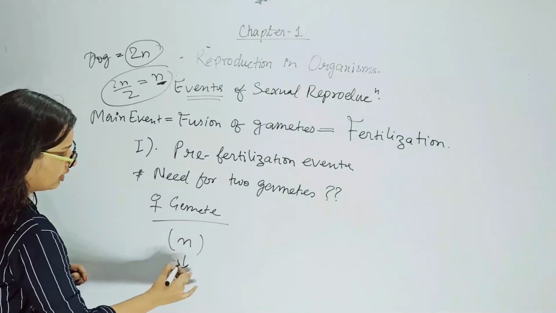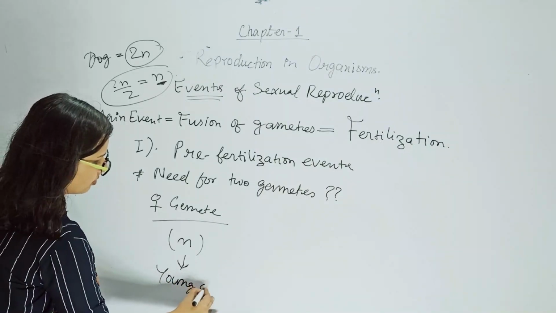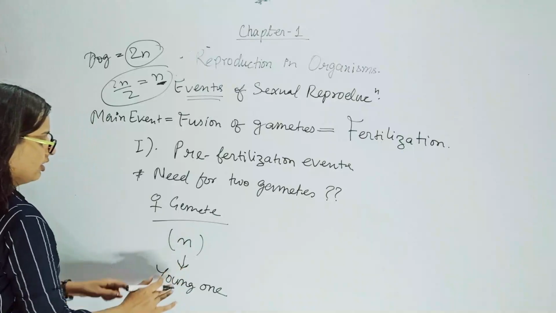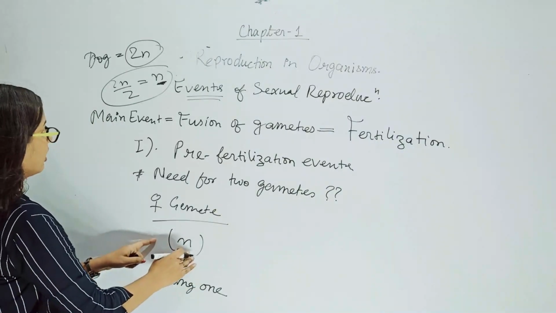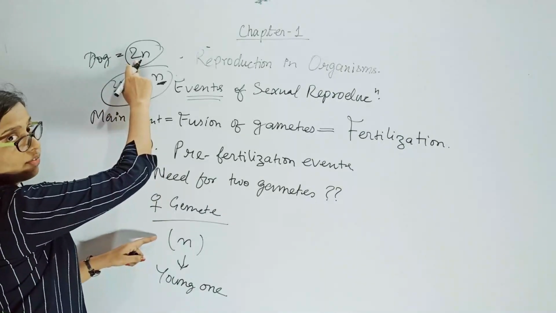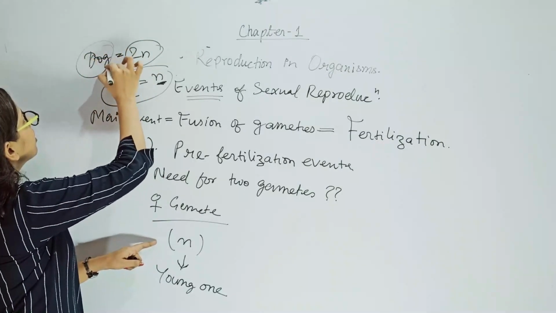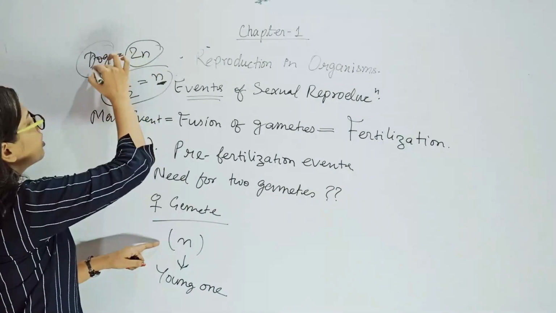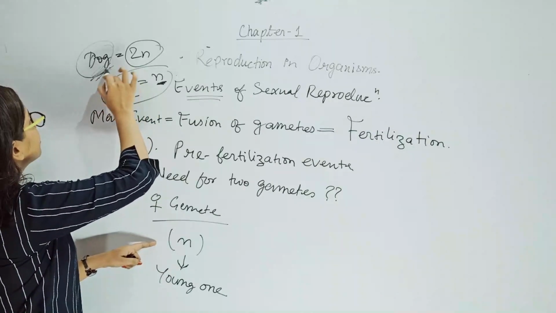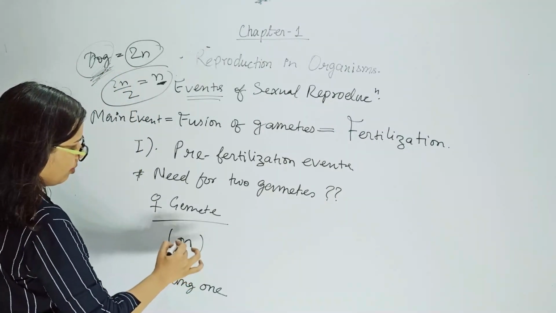If this gamete develops into a young one, so this particular young one will be having just half number of the complete set of chromosomes which was required for a dog to sustain its life. 2n number of chromosomes is required for the dog to sustain its life, but the young one is having half number of the chromosomes.